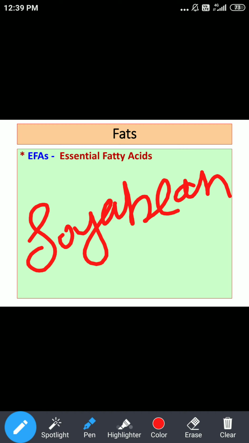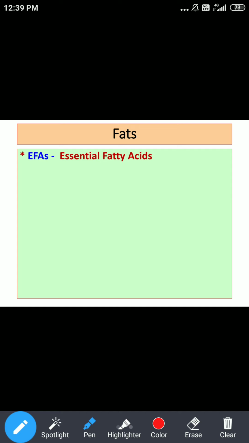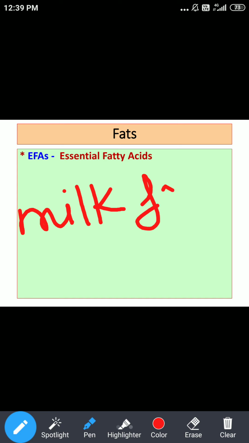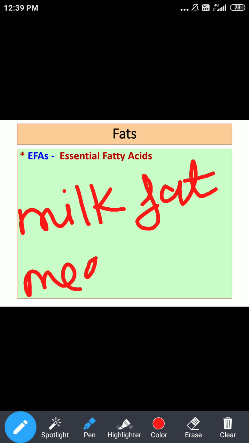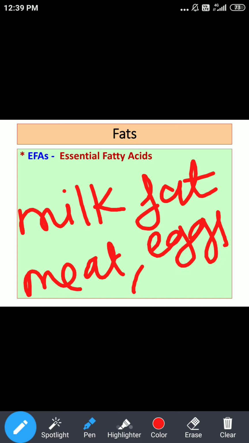As far as arachidonic acid is concerned, we mainly get it from milk fat. There are other sources too: meat and eggs can provide arachidonic acid.